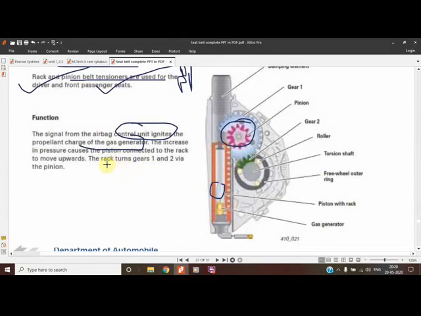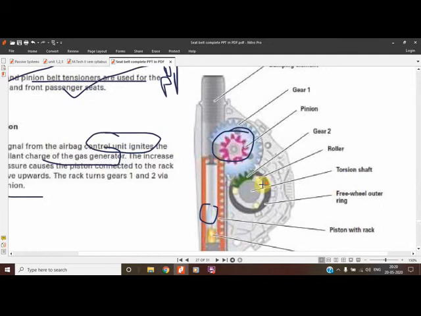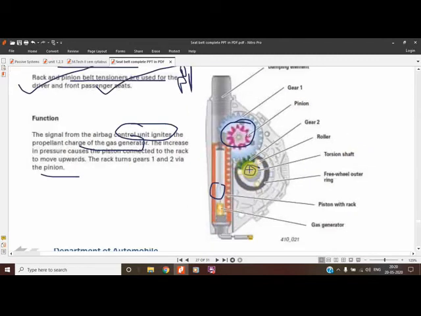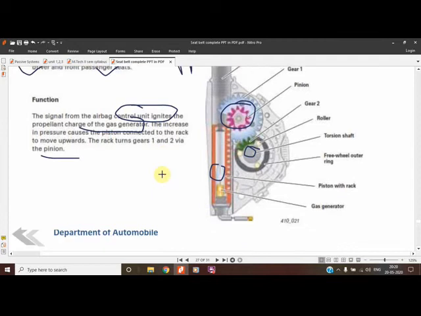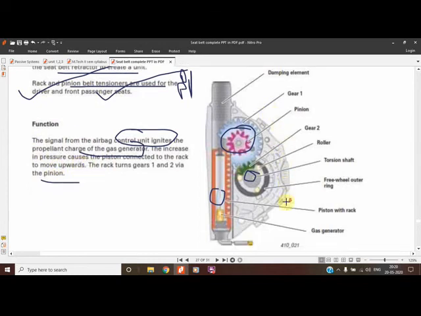The rack turns gear 1 and gear 2 through the pinion, meaning there are 2 gears. First is gear 1, the blue color you can see, and second is gear 2. The second gear is the main gear because it has a torsion shaft on it, and this gives the final motion to the retraction of the belt. So the complete working you can go through in this PPT, what I have written over here, what parts are there.